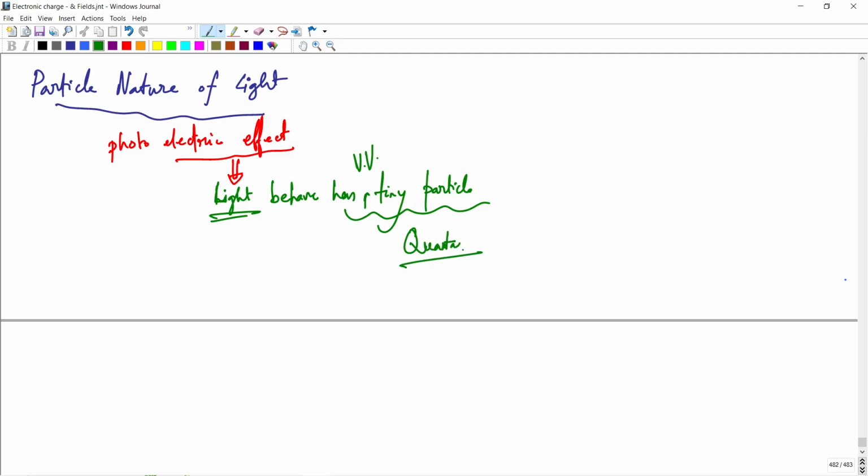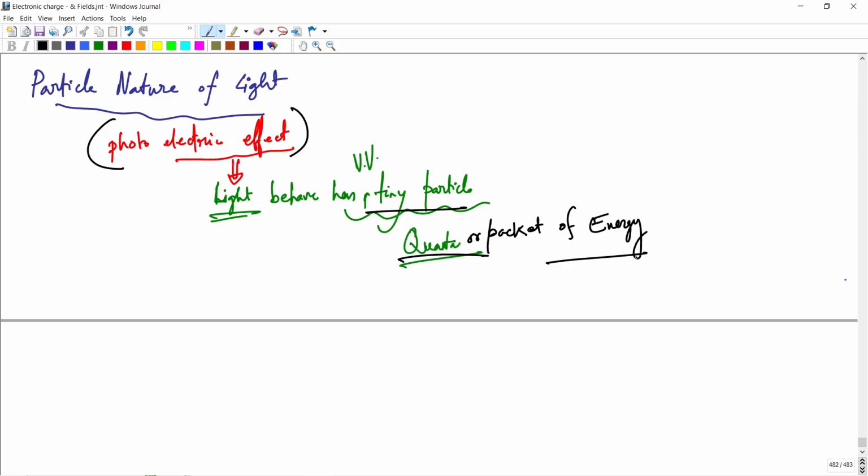This tiny particle is called a quanta, or a packet of energy. We built that concept from the photoelectric effect, how it works, and how it gave the proposal that light behaves as quanta or packets of energy.